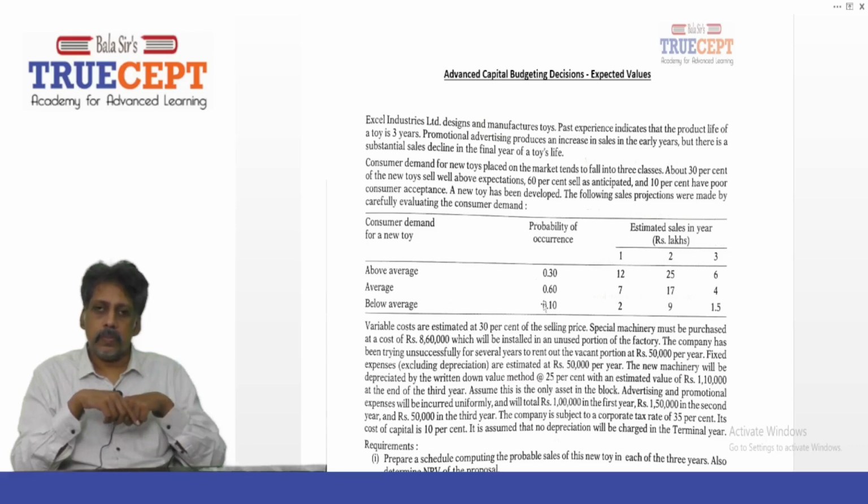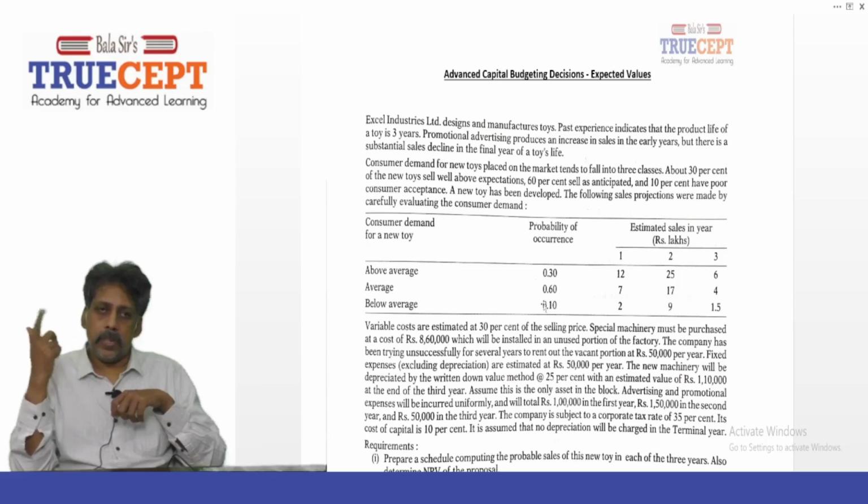So consumer demand for new toys placed on the market tends to fall in 3 classes. About 30% of the new toys sell well above expectation. That means basically optimistic. That is a 0.3 or 30% chance of sales being above expectation.